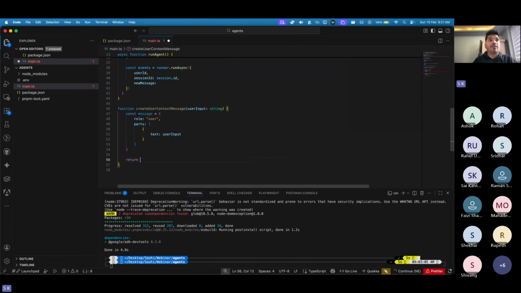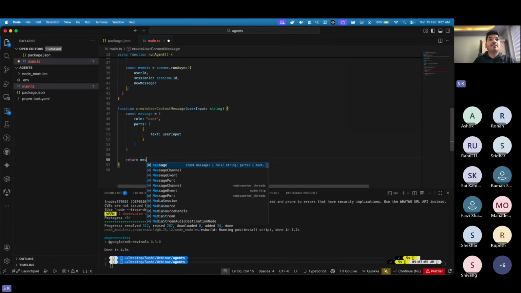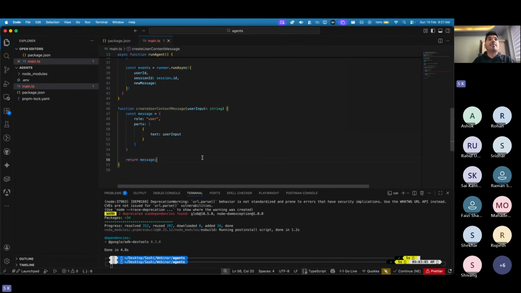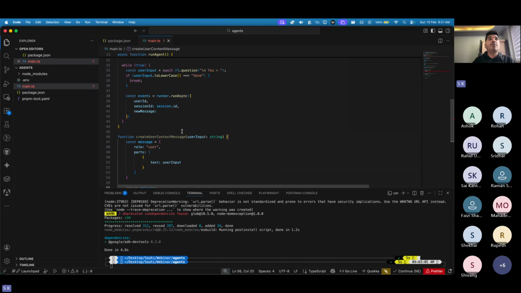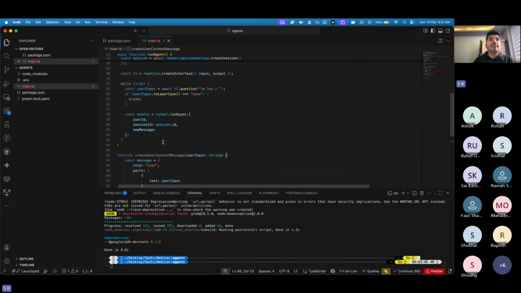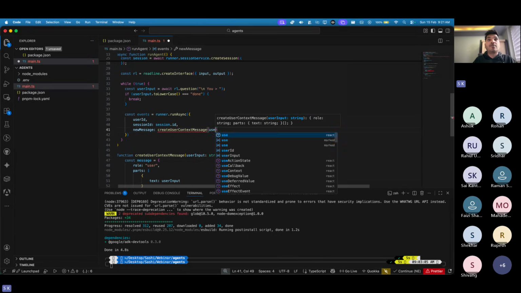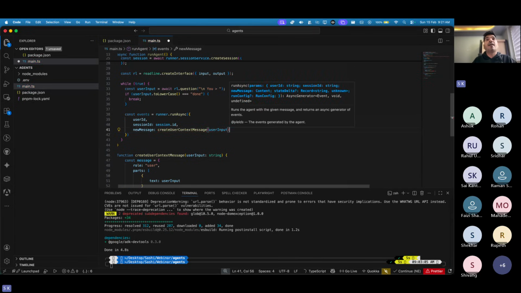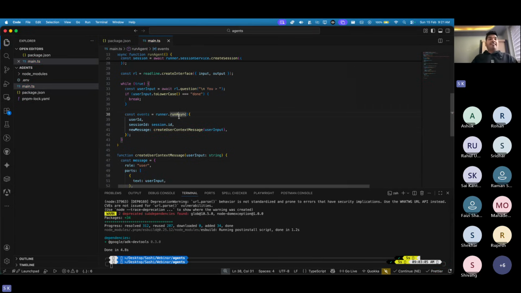And that's all. This is the message I want to return back. So return this message. I created this user context and I'm passing this message back. So whenever I'm trying to runner.runAsync for this user ID and this session, I pass a message. I'll say createUserContextMessage and pass the user input. And that's all.